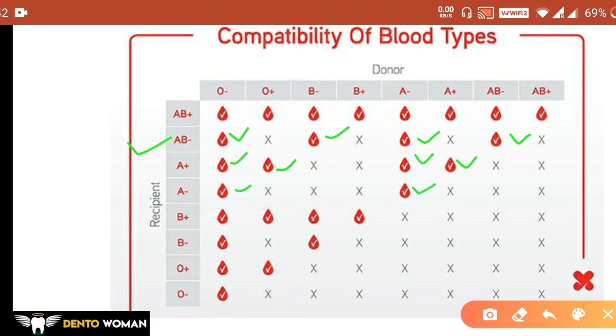So you can see if there is a positive, which means an RH positive person can receive blood of RH negative, but if the person has RH negative factor, then strictly he should be given RH negative only. B positive can receive blood from O negative, O positive, B negative and B positive, but B negative can receive from B negative and O negative only, okay? And O negative can receive blood from O negative strictly, whereas O positive can receive blood from both O negative and O positive. I hope it's very clear and simple now.